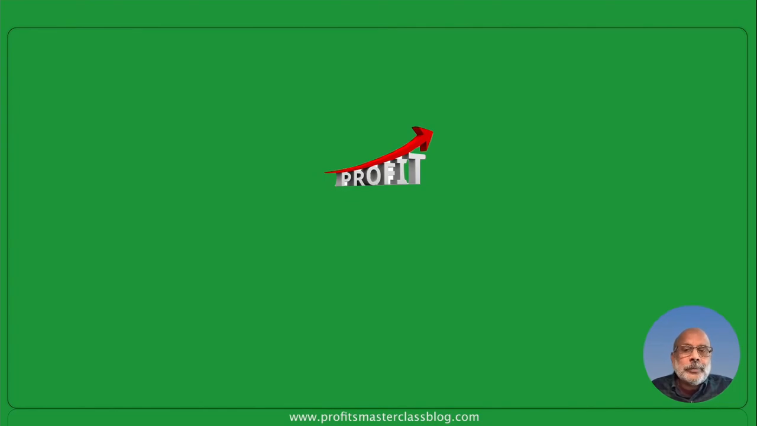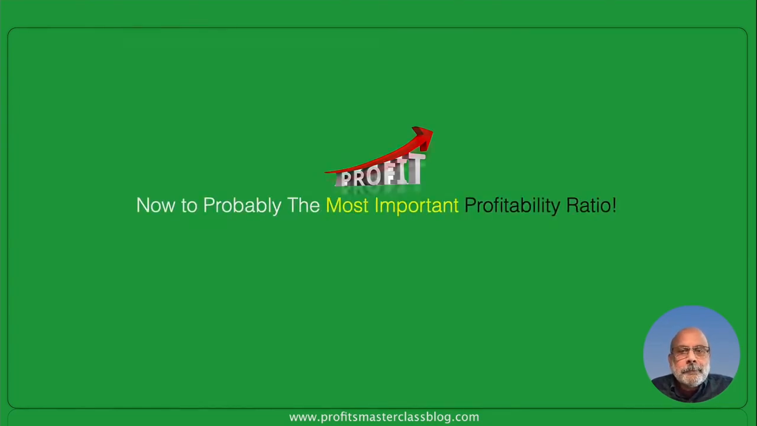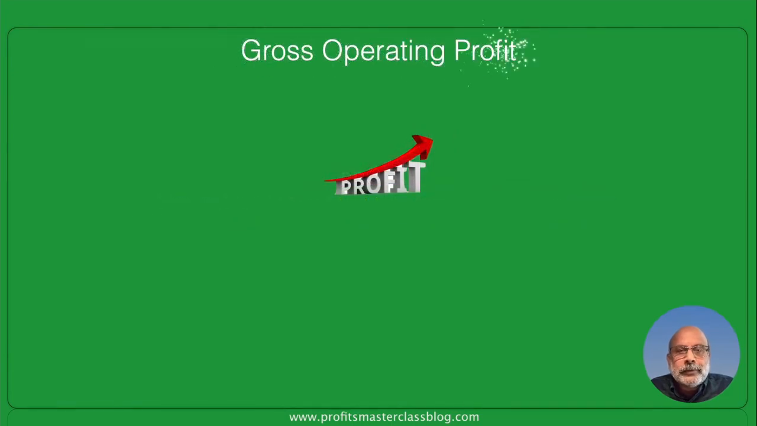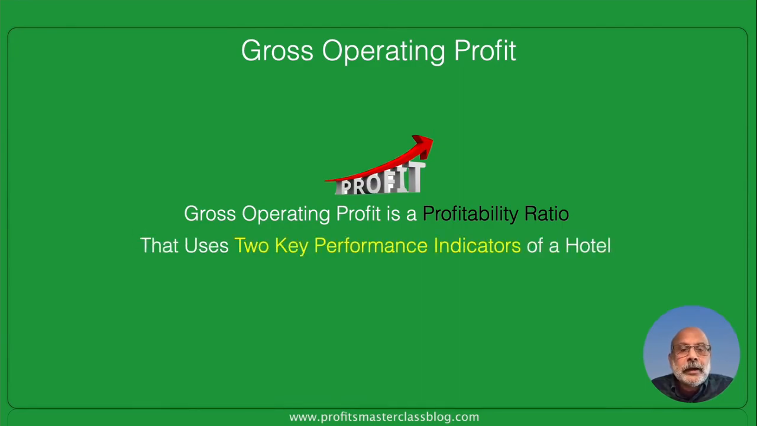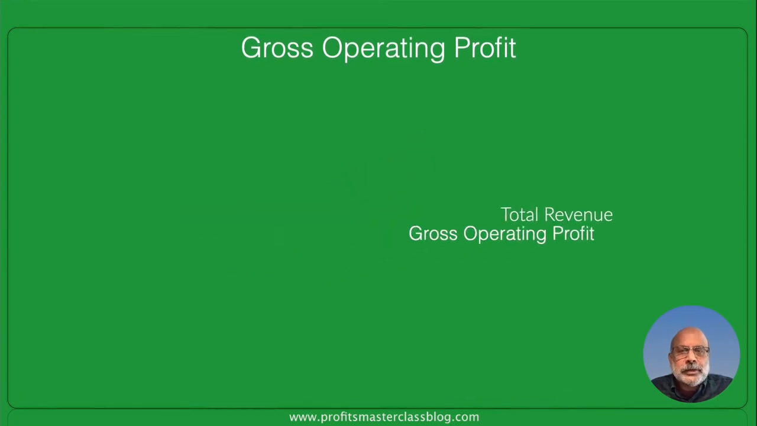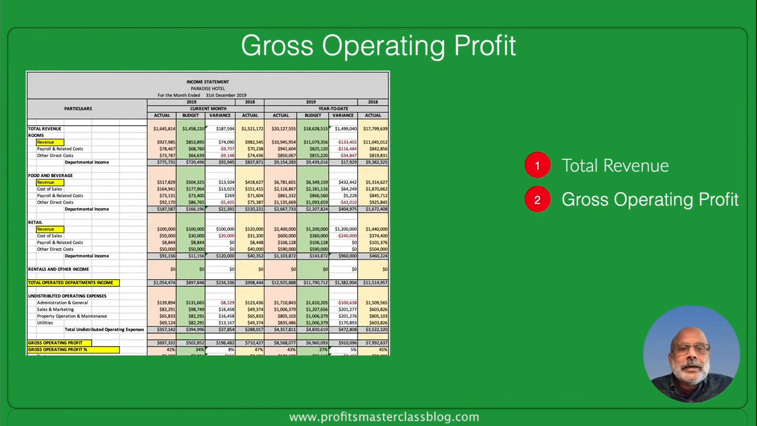Now let's get to probably the most important profitability ratio, the gross operating profit. Now, the gross operating profit is a hotel financial ratio on profitability that uses two KPIs, or key performance indicators, gross operating profit and total revenue. And we shall see how these two are used to arrive at a gross operating profit percentage. Gross operating profit is popularly known as GOP.